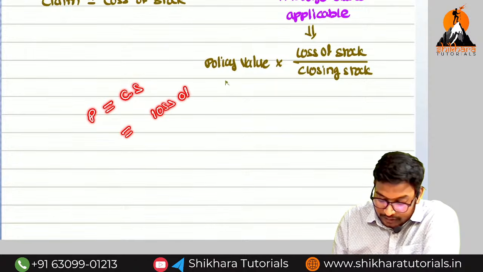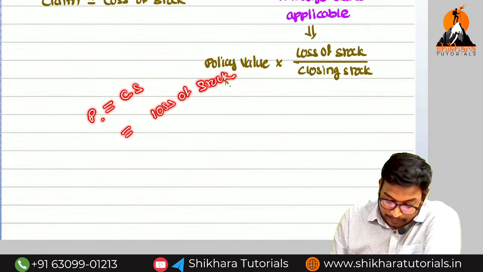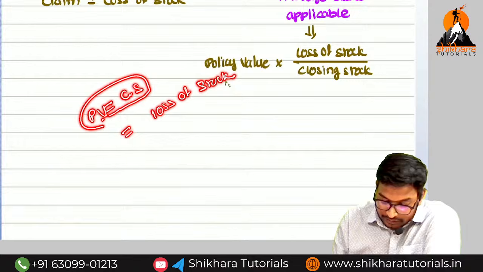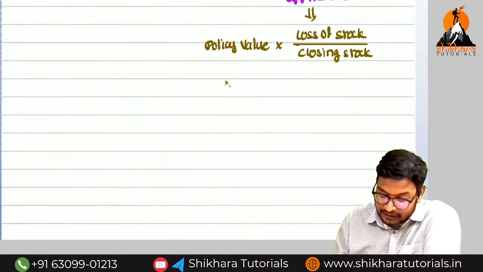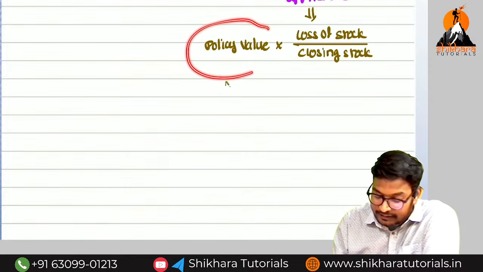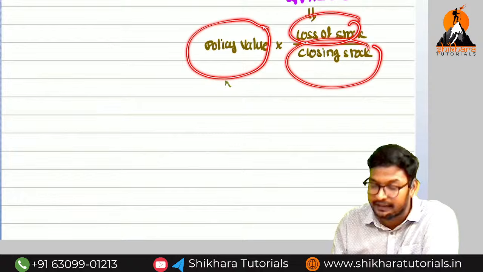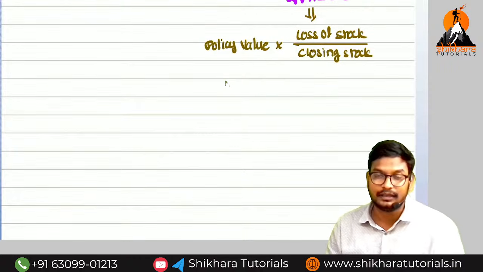Loss of stock. So for that reason, what do we need to do? Here the policy value is equal to closing stock means for the loss of stock, how much will we get? What will we do? We will cross multiply. If we cross multiply, what are we going to get? Policy value into loss of stock divided by closing stock. That is the logic they will use here.